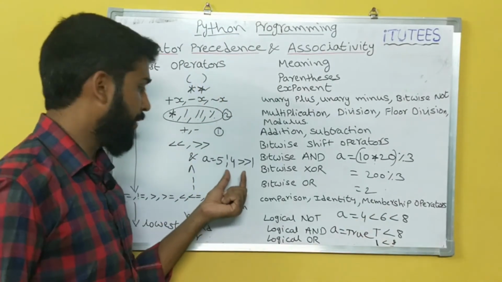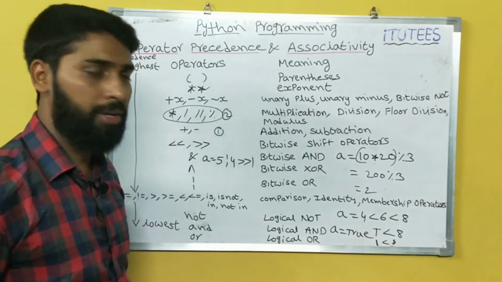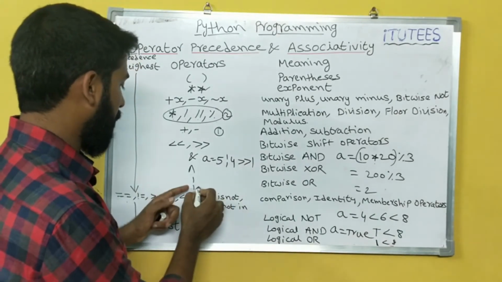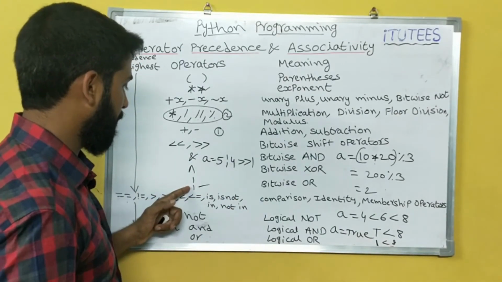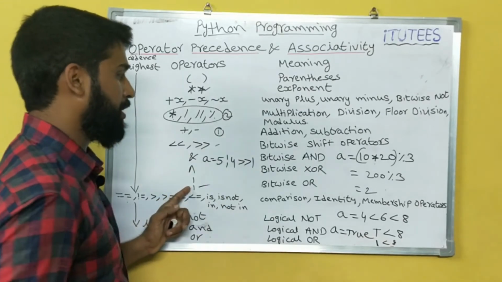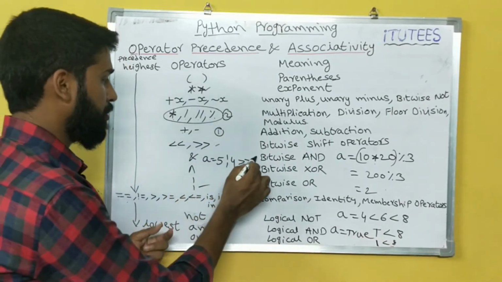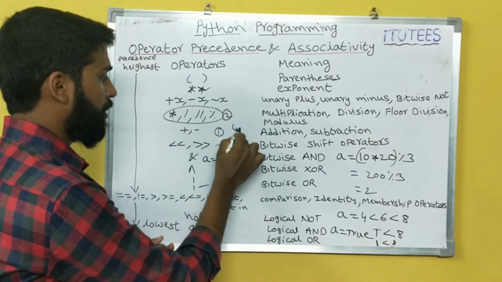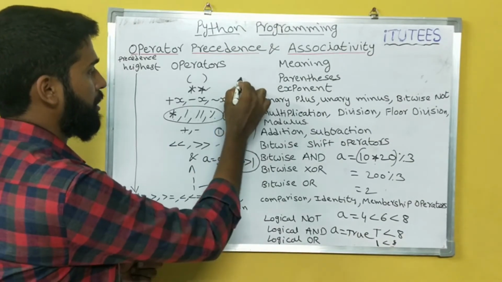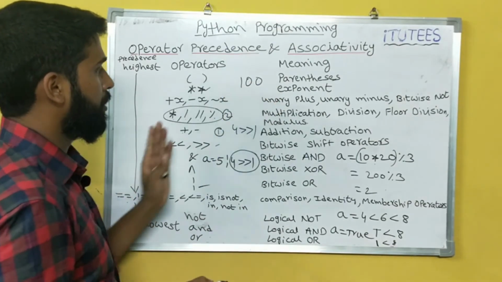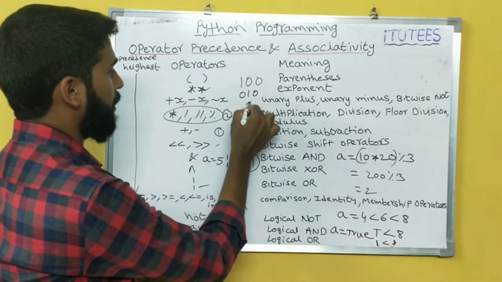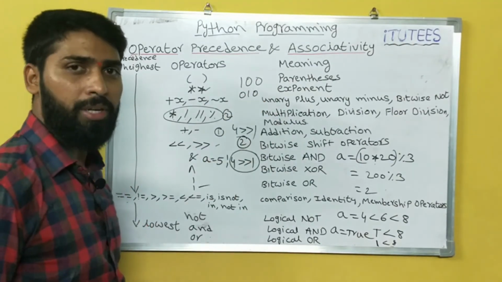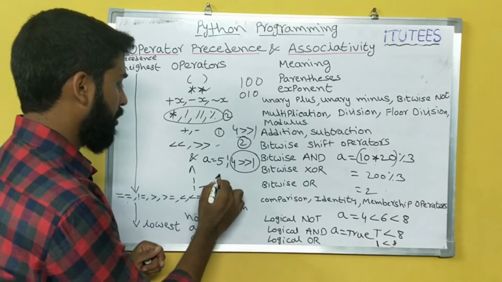A equals 5 or 4 shift 1. That means the OR operator has the lowest priority and the bitwise shift operator has the highest priority. So first you do this operation. 4 shift 1: 4 is 1 0 0, shifted becomes 0 1 0, which is 2. So 4 shift 1 bit becomes 2.